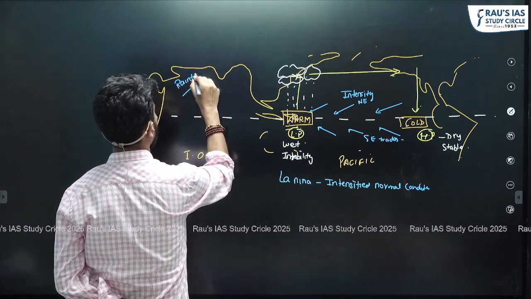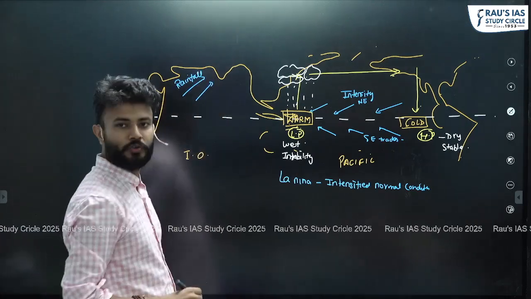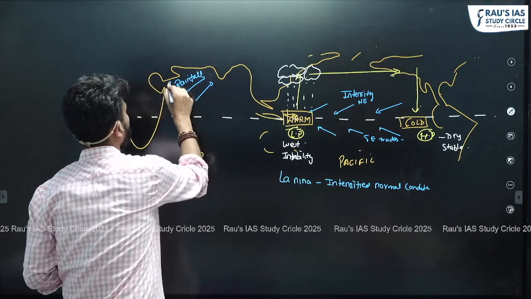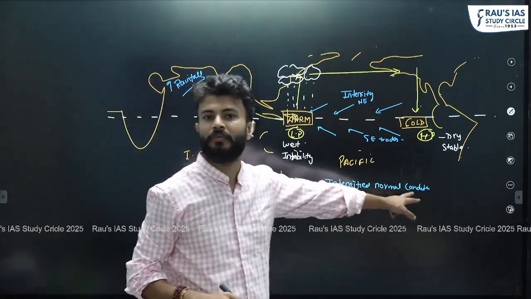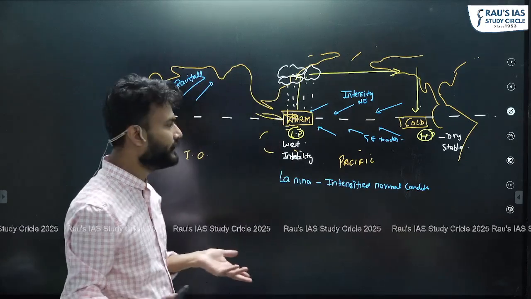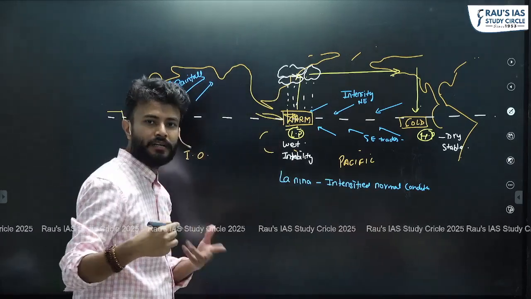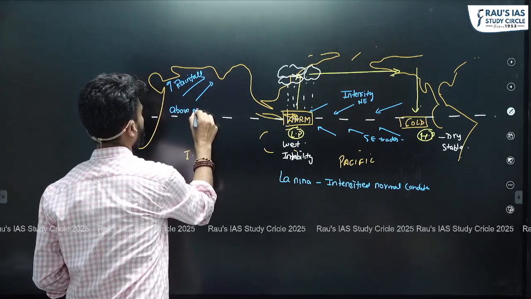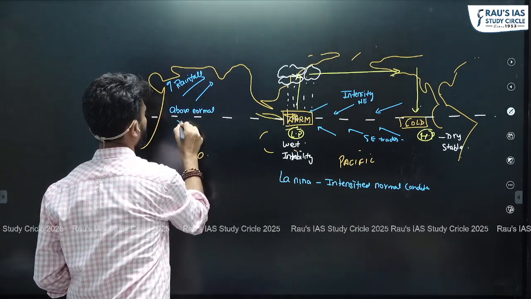So if it is a La Nina period, this rainfall will further increase because it is just intensifying the normal conditions. That is why we say that during La Nina, generally we will experience above normal rainfall in India.